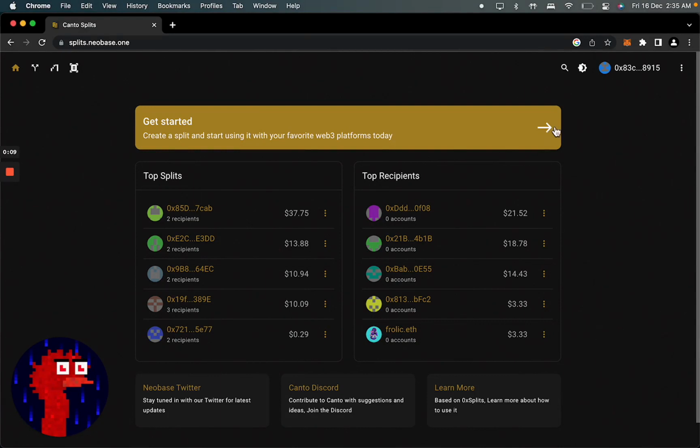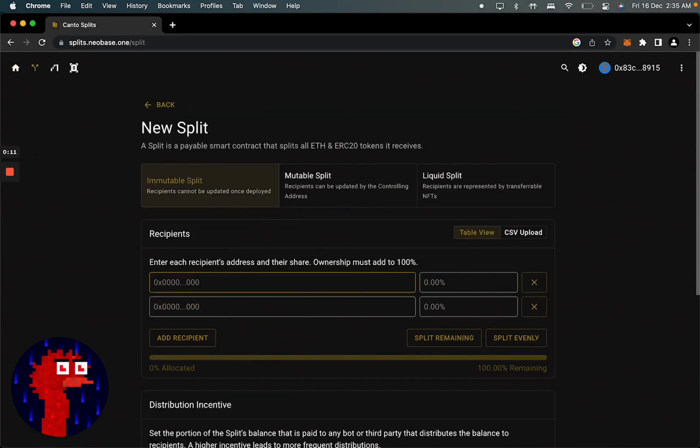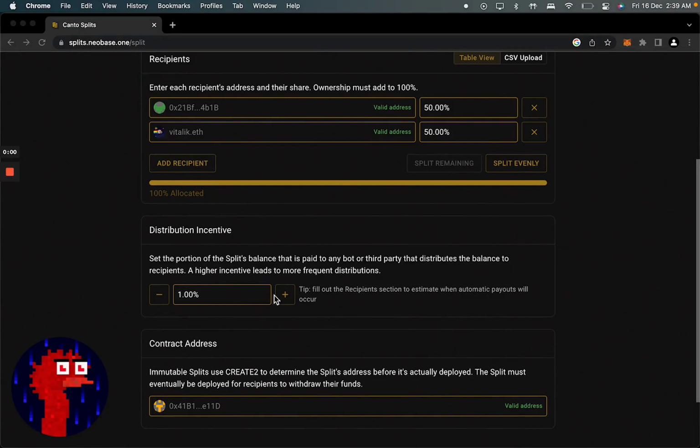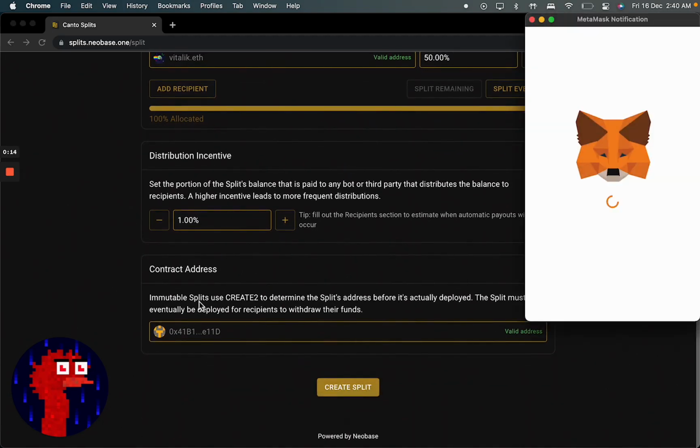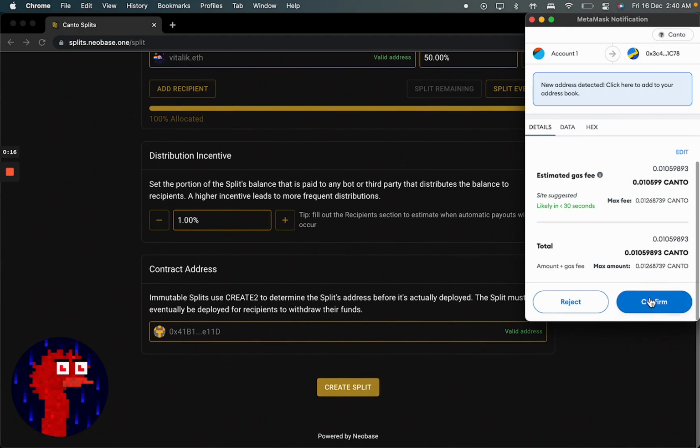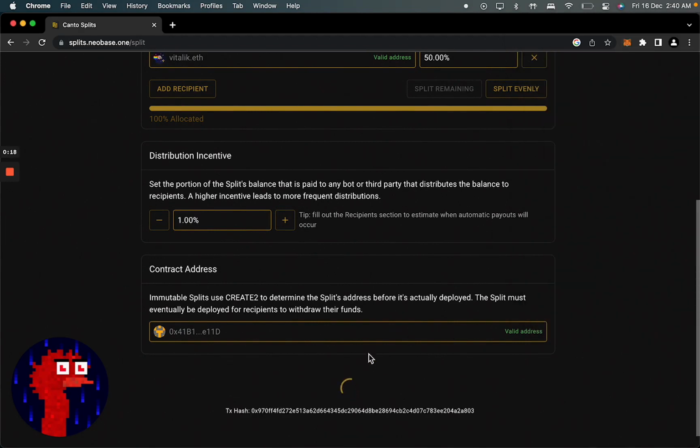So let's jump right into the demo. Here we can specify all the recipients along with their percentages, and it needs to add up to 100. We can also just split it evenly. Now, each split also needs to have some distribution incentive. This is to incentivize the bots to call the distribute function when the funds are received in the split. And the splits are deployed deterministically using the create2 function, so we can already get the split address.